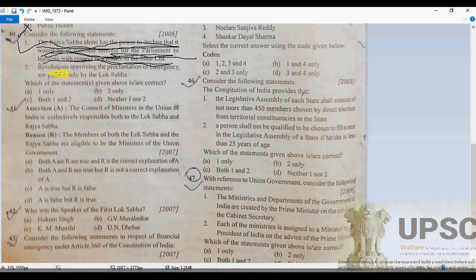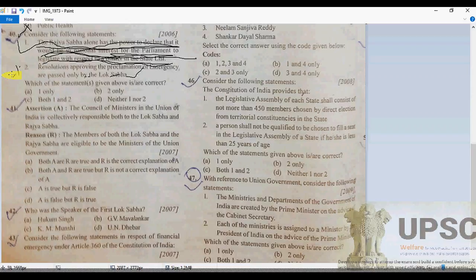Second one: the resolution approving the proclamation of emergency is passed only by the Lok Sabha. See, only by the Lok Sabha, that is not specifically mentioned in the Constitution, because we have national emergency, state emergency, also known as President's rule.